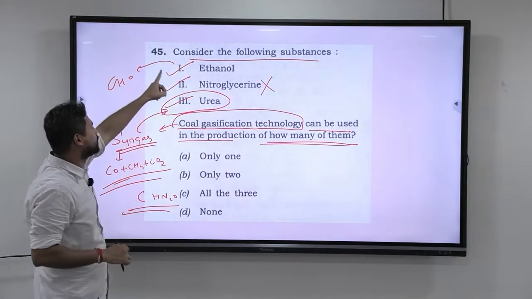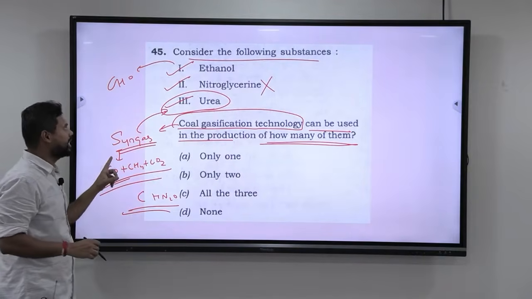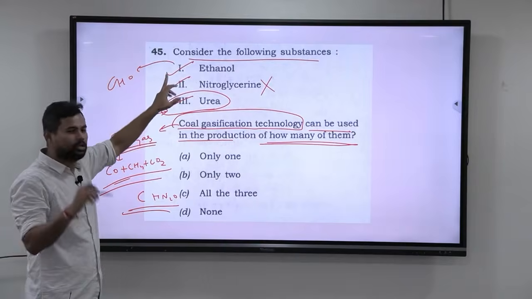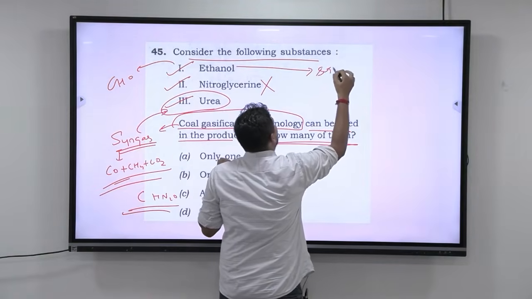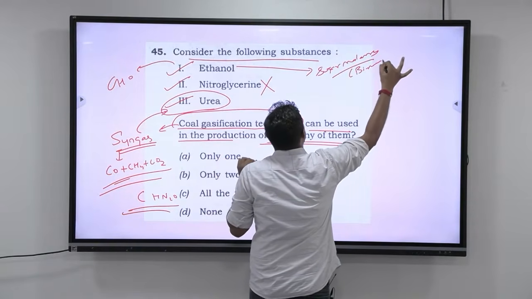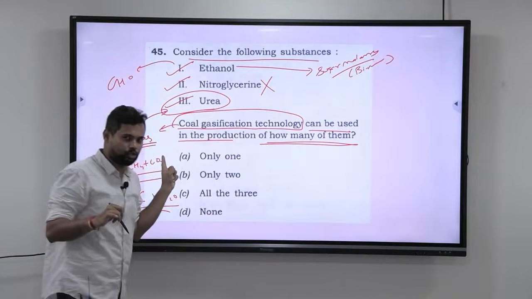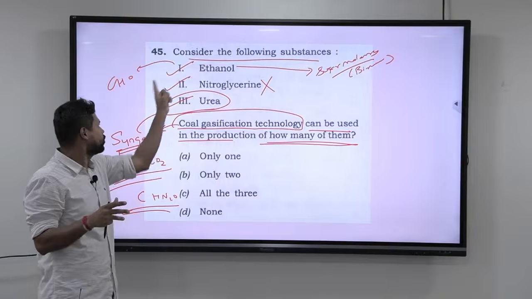So the 45th, consider the following substances. Through coal gasification technology, we get syngas. From the syngas, we can produce urea and ethanol. See now, ethanol mainly is produced from sugar molasses. Okay, this is the biomass that is used in order to produce ethanol. They don't use syngas usually, but theoretically they can use syngas in order to produce ethanol also.